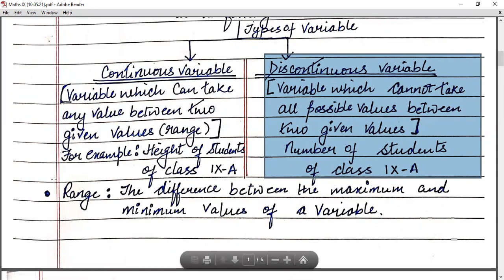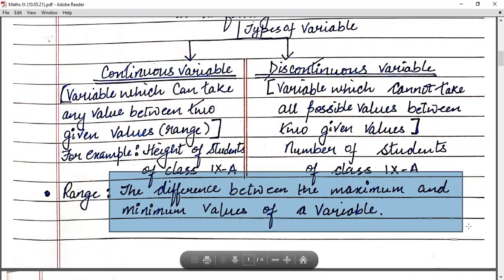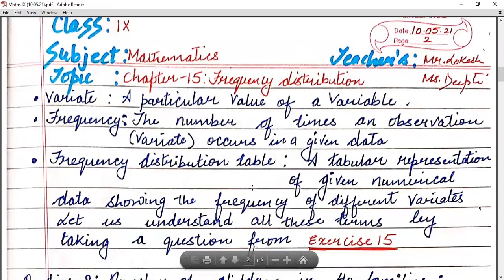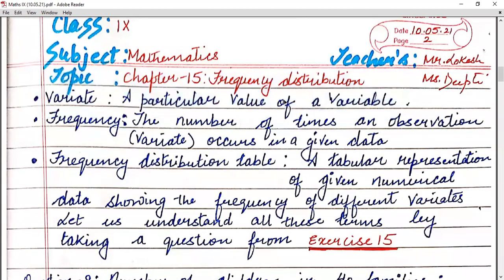Next one is range. Children, the range is the difference between the maximum and minimum value of a variable. In a given data, you have to find the difference between the maximum and minimum value of the variable. That will become its range. Now let's discuss the variate. What is the meaning of variate? Children, a particular value of a variable is called the variate. So actually it is the observation. Variate is the particular value of a variable.